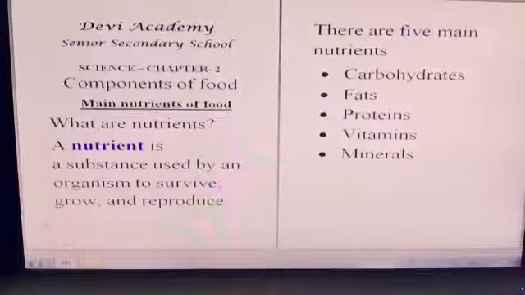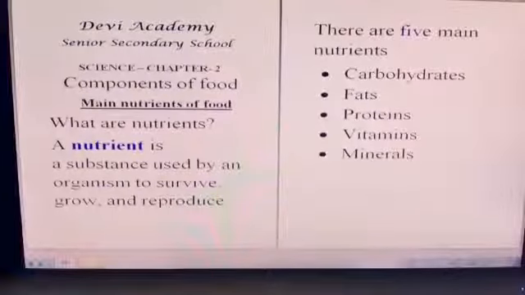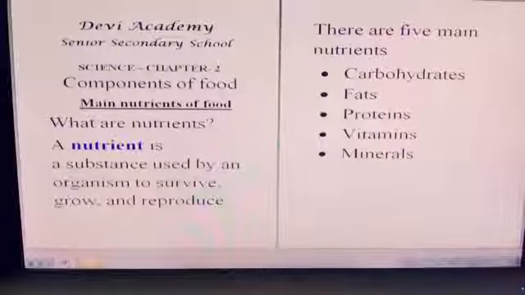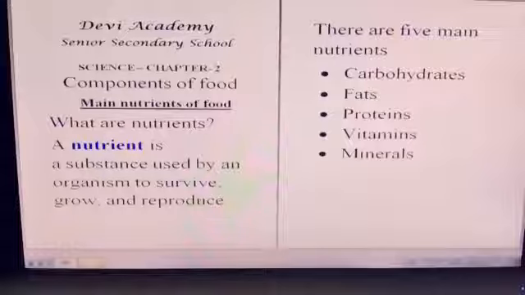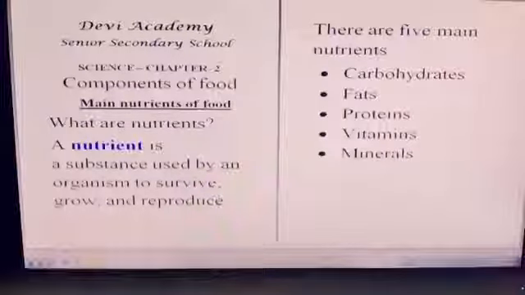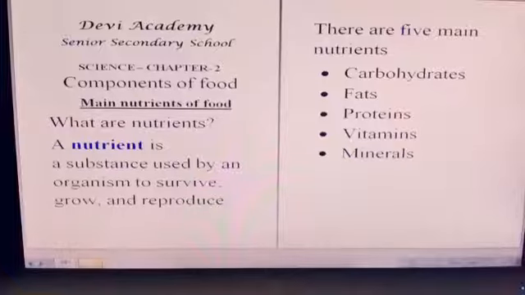Namaste children. Today we are going to study about components of food. It is an interesting topic. Why, you know? Because we are fond of eating food. Food is essential for us to live, to get energy and to do our work. Everybody in this world is surviving because of food.